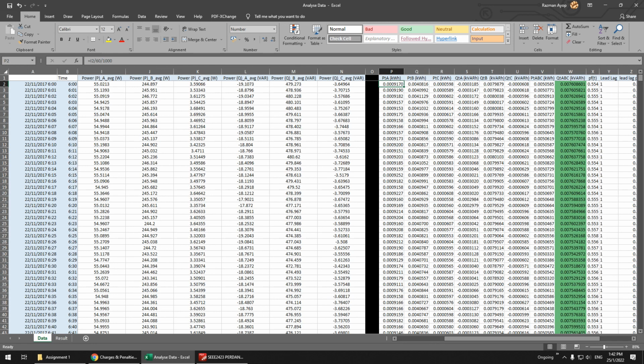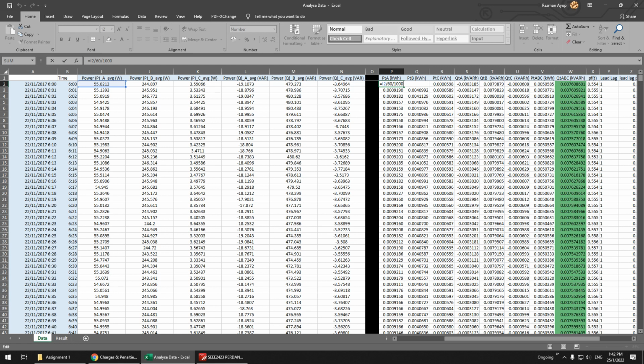So make sure you convert to kilowatt hour by dividing by 1000, and of course this data is for every minute. Because the power is every minute, you have to divide by 60, because it is only for 1 minute.